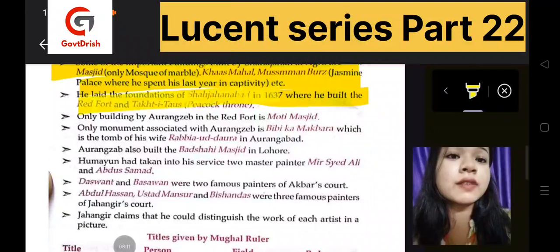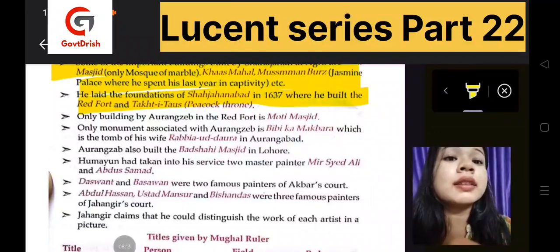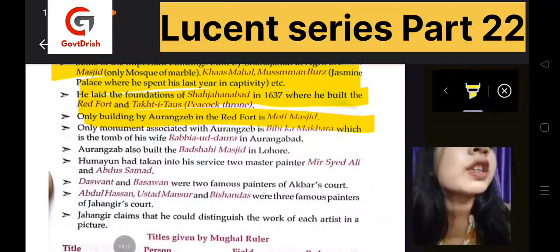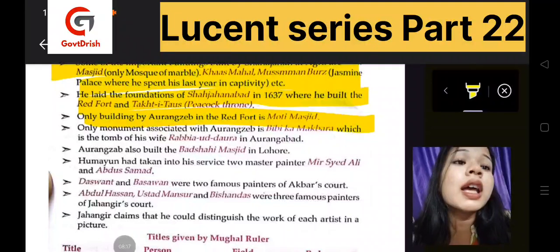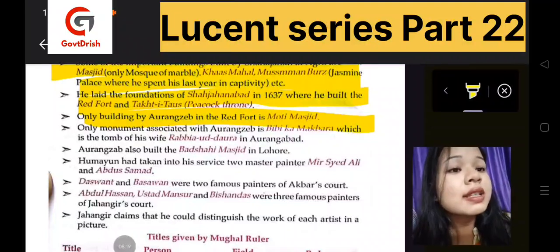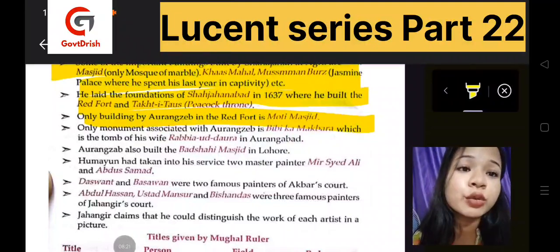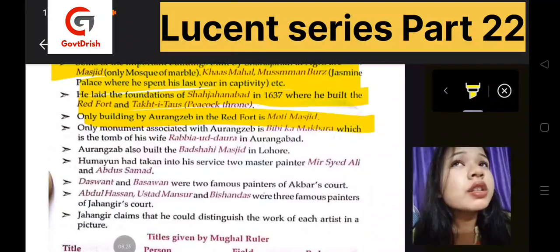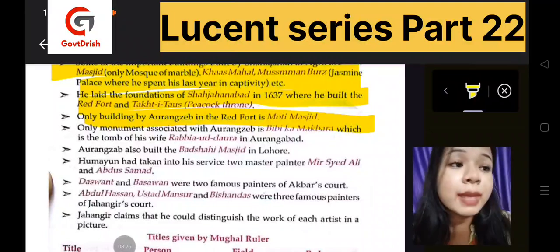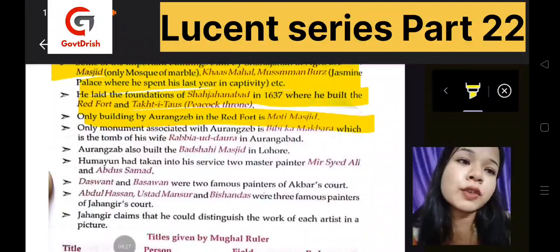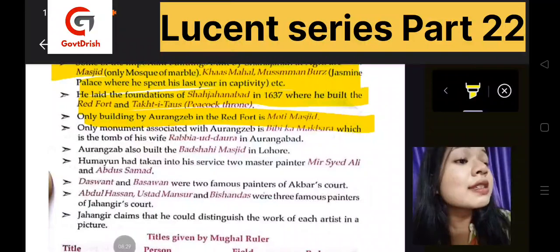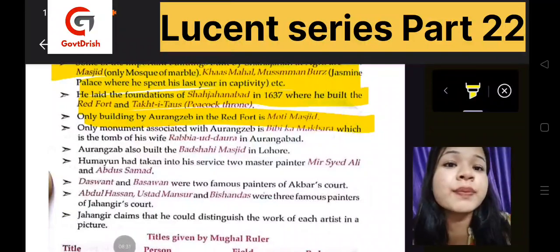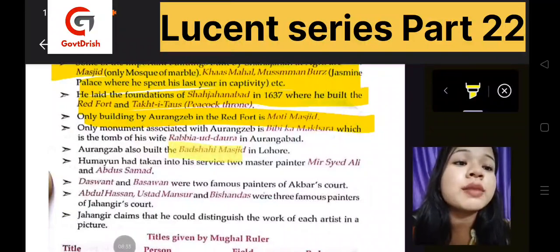Where he built the Red Fort and Takht-e-Taus. Then in the Red Fort, he built the Moti Masjid. Other monuments are Bibi Ka Maqbara and Rabia-ud-Daurani. These are important, but you just have to know the locations better. It can come in the form of MCQs as well as match the following. Now he has also built Badshahi Masjid.